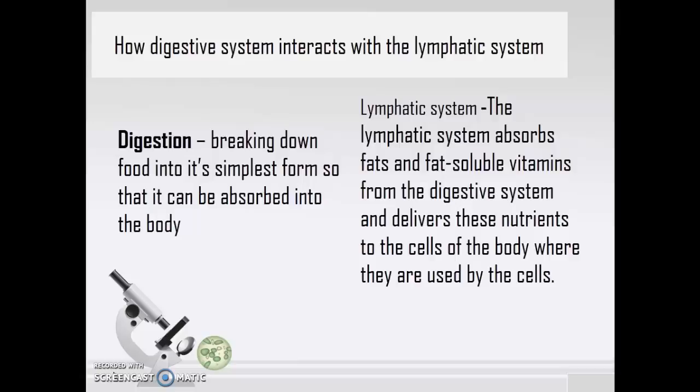Fat is also an important part of our diet. A diet is balanced only when fat is also there, right? We need to take each of the nutrients in adequate quantities, whether it's carbohydrates, proteins, fats, vitamins, minerals, or water. So fat is delivered to the cells of the body by the lymphatic system. This is how our digestive system interacts with the lymphatic system.